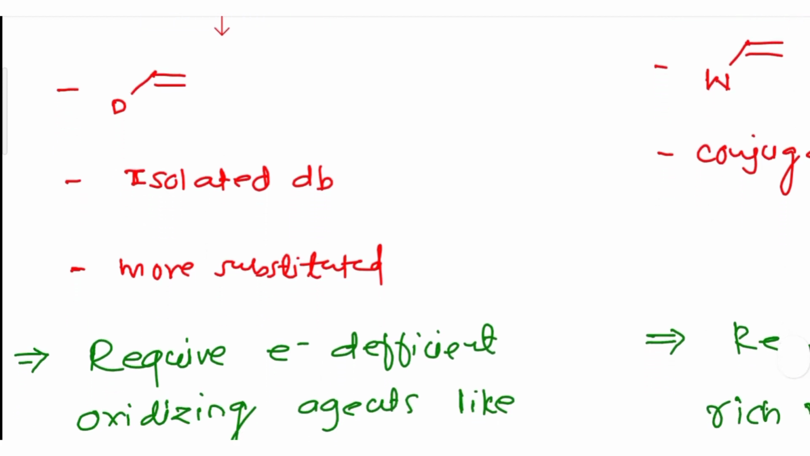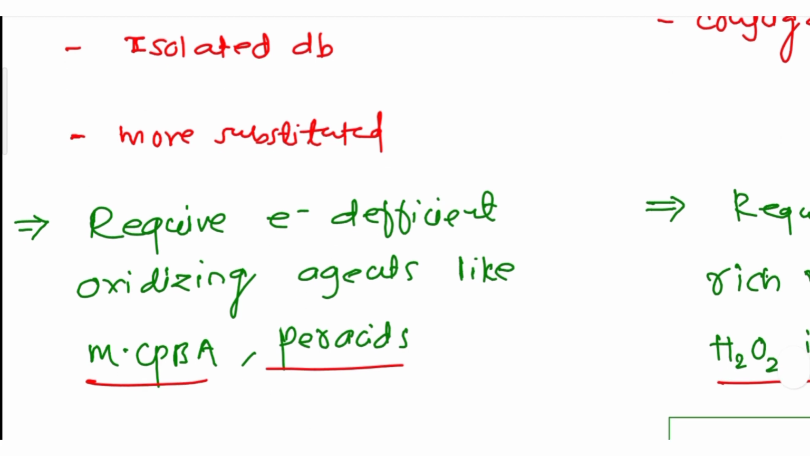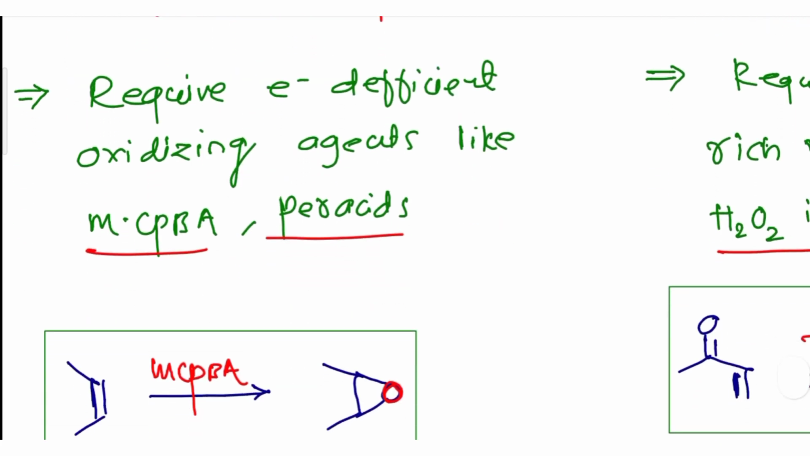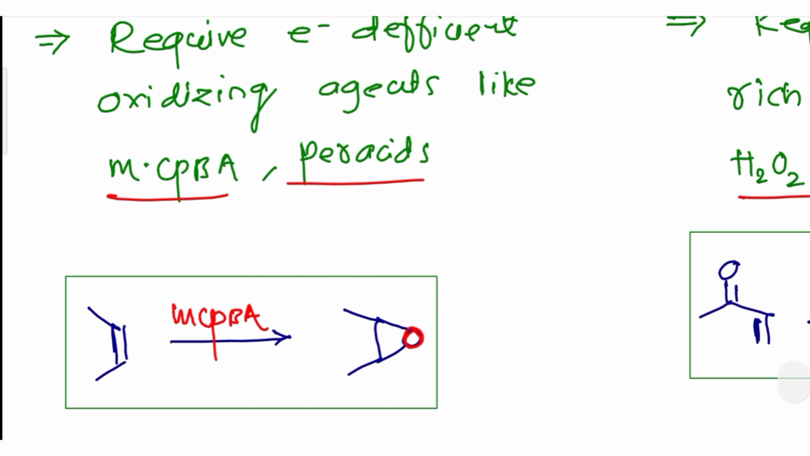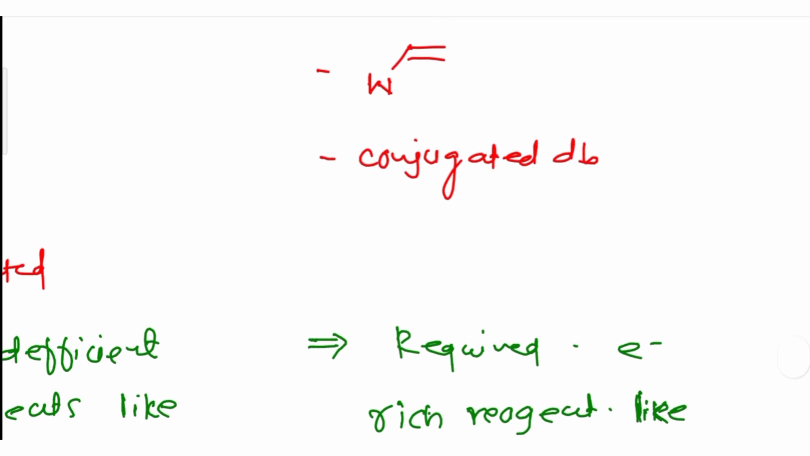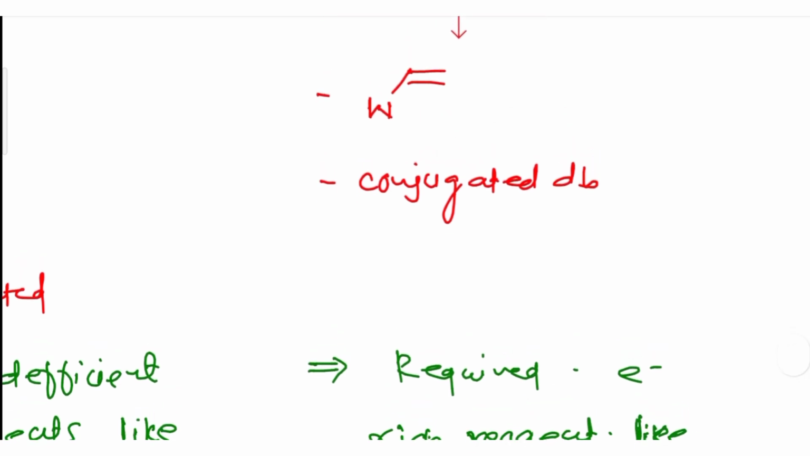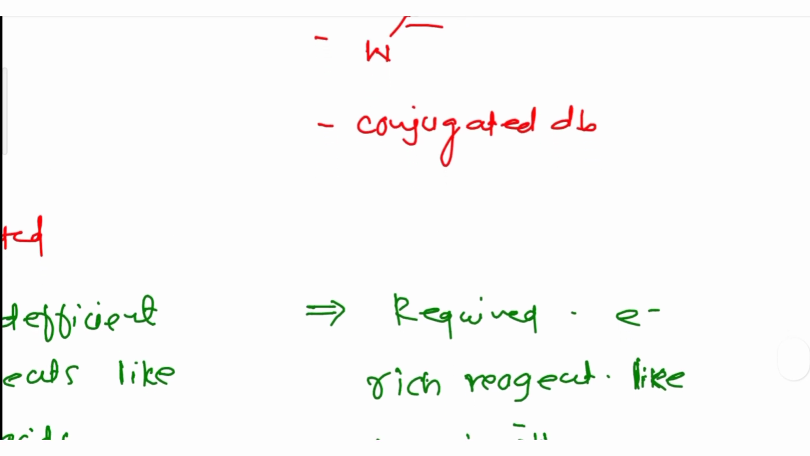Now we have two different types of alkenes. One is called electron rich alkene and the second is called electron deficient alkene. What are the electron rich alkenes? Those alkenes attached to electron donating or releasing groups are called electron rich alkenes. What are the electron deficient? Those directly attached to electron withdrawing substituents are called electron deficient olefins.